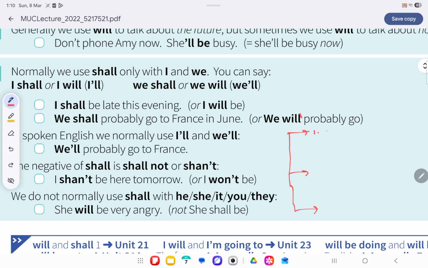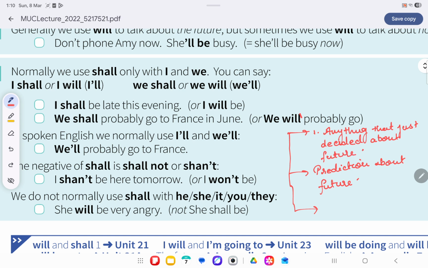First is deciding something, something that is decided instantly. Second is prediction about the future, on the basis of certain conditions.